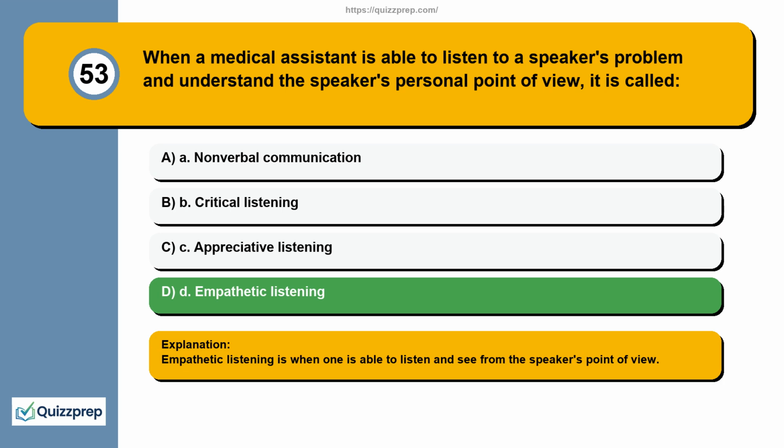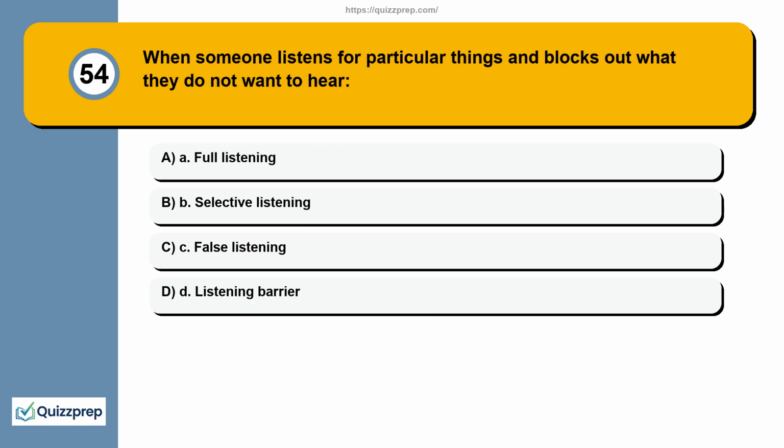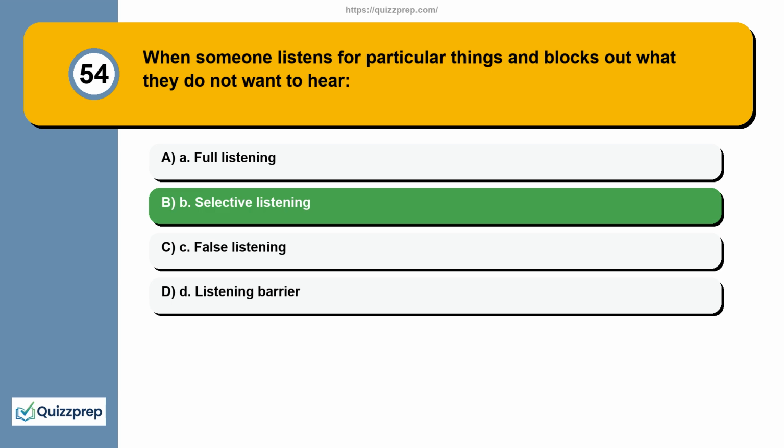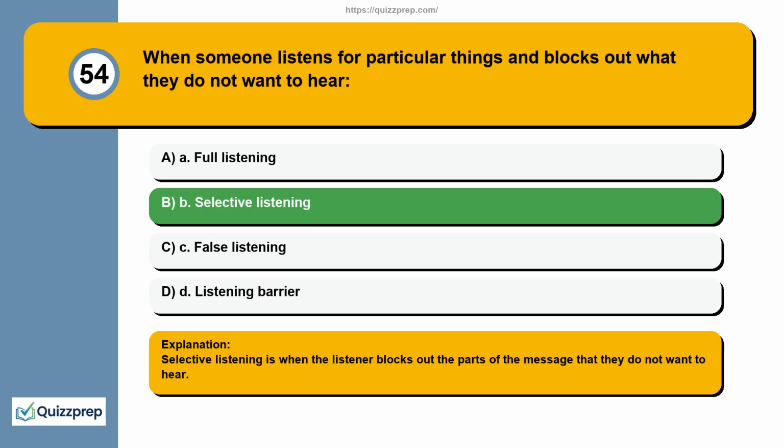Empathetic listening is when one is able to listen and see from the speaker's point of view. Question 54. When someone listens for particular things and blocks out what they do not want to hear. A. Full listening. B. Selective listening. C. False listening. D. Listening barrier. Selective listening is when the listener blocks out the parts of the message that they do not want to hear.